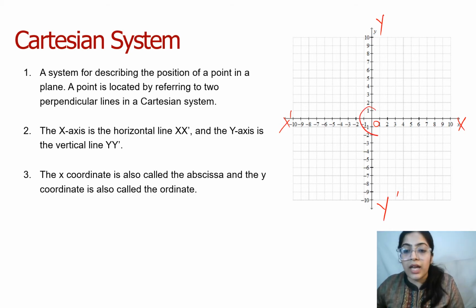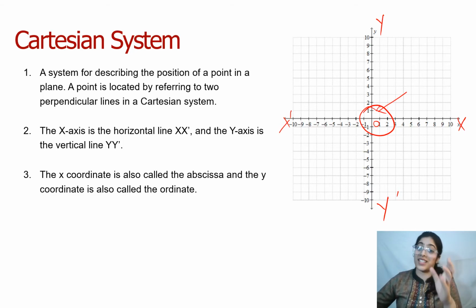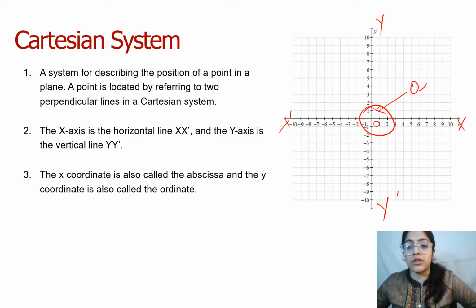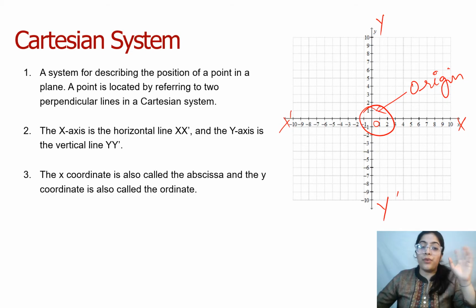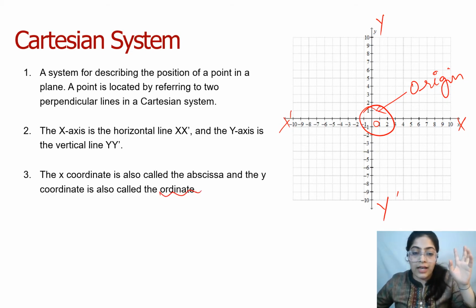So if I'm talking about this particular 0, this means that over here the x and the y coordinates are 0. This has a name. That's great, Rahul. This is known as origin. So where the x and y coordinates are 0, that is known as origin. Okay, and the x coordinate is known as abscissa, and the y coordinate is known as the ordinate, as you can see over here.